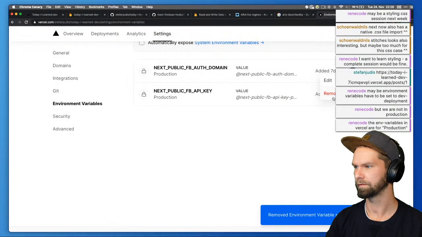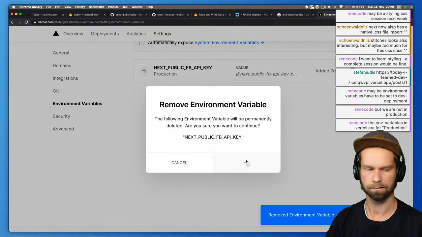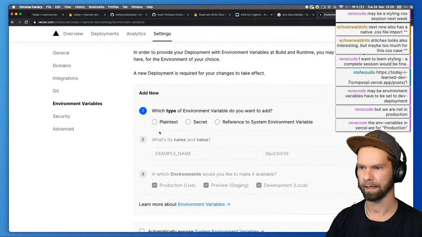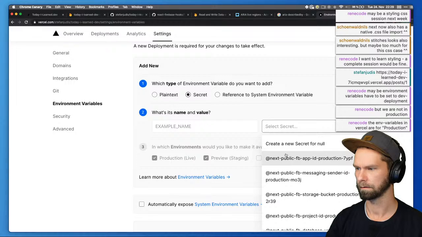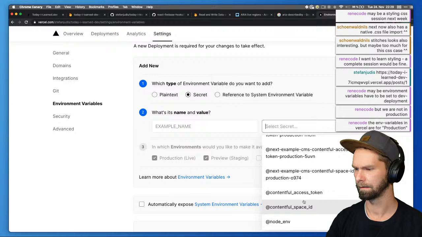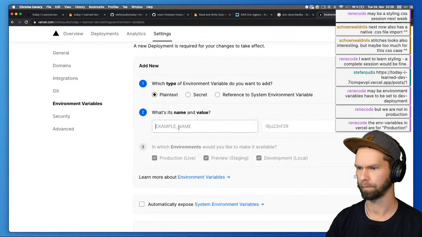Because we want to have different environment variables for production later, to have different Firebase IDs. That makes total sense. So when we now add a new one, I want to have a secret. And what is all that stuff? I don't get it. Let's go with plain text for now then.